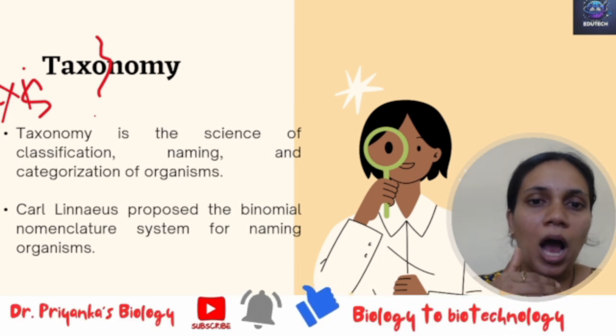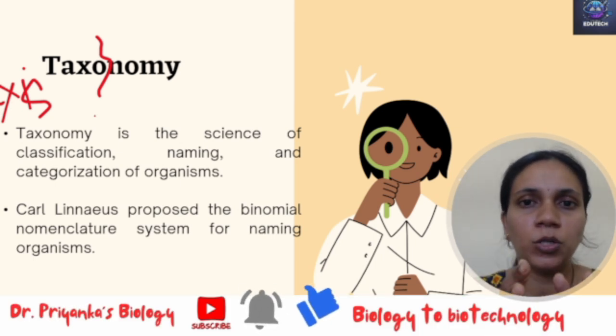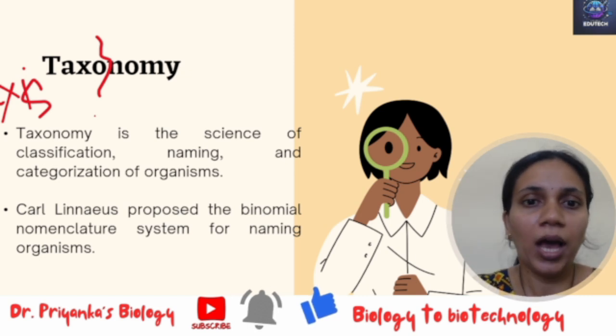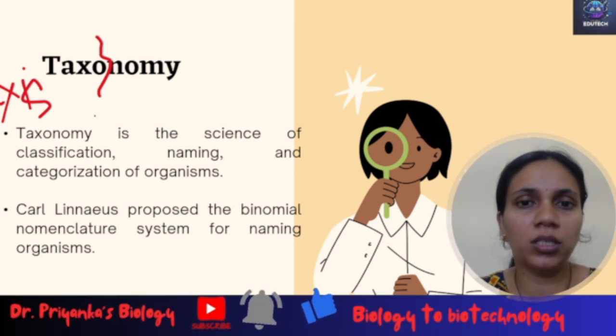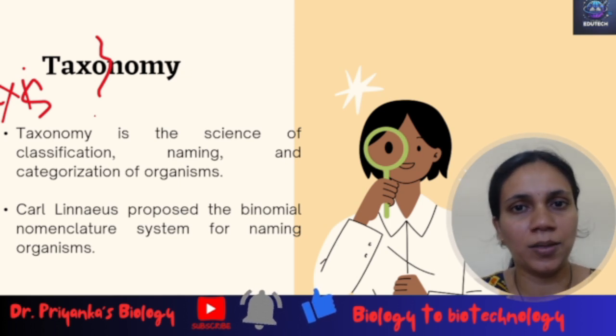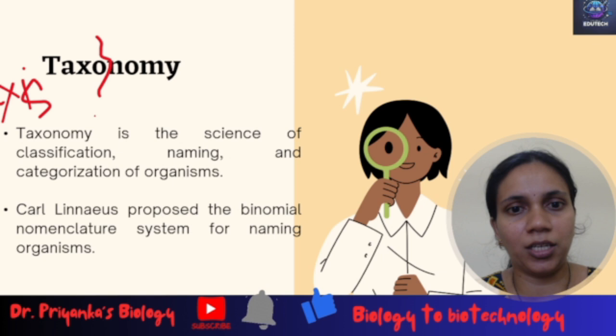Now how have they reached this level? They have followed some particular rules which have helped to categorize and differentiate, based on the differences and the similarities. And this is how the organisms have been put into different categories.